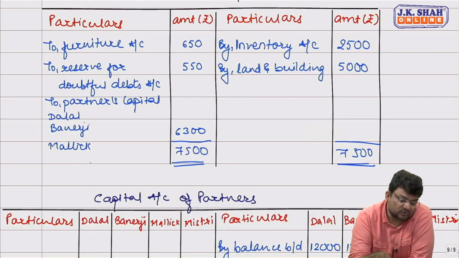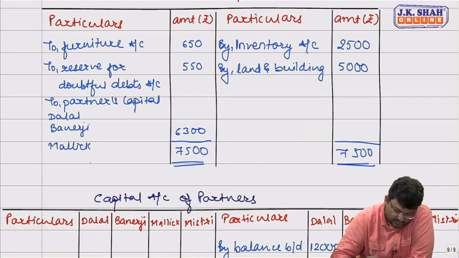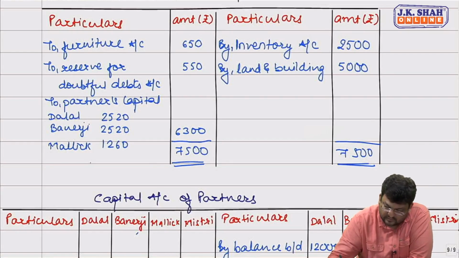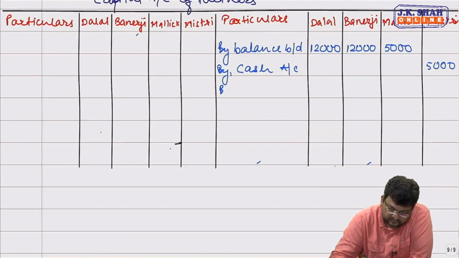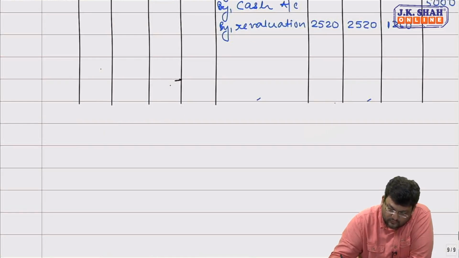Sir, what is their old ratio? Old ratio is 2:2:1. So 2,520, 2,520 and 1,260 will be credited to their capital accounts. Now for treatment of goodwill.